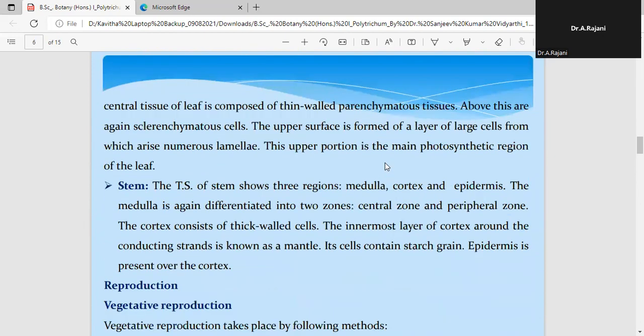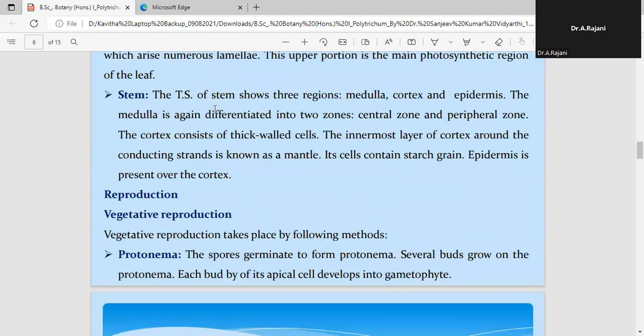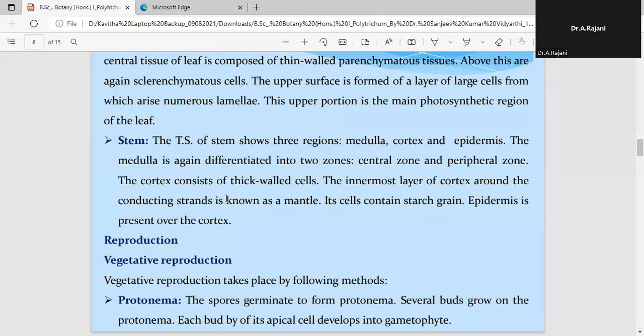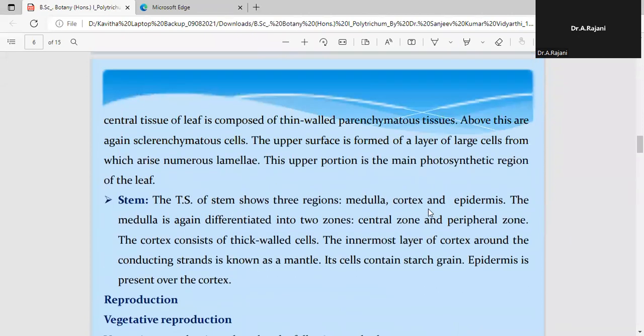Next comes the stem, what we call the central main axis. The internal structure of this stem consists of three regions: the medulla, cortex, and the epidermal region. The medulla is often differentiated into two zones, the central zone and the peripheral zone. The cortical tissues are thick-walled and useful for storing food material as well as providing mechanical strength.